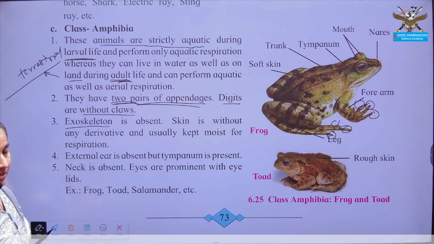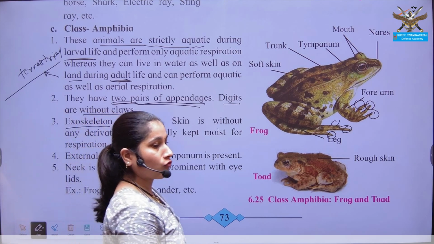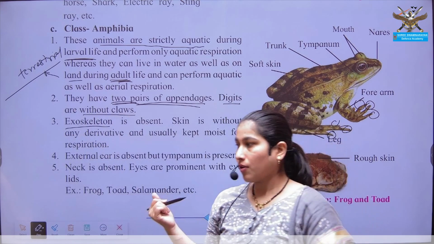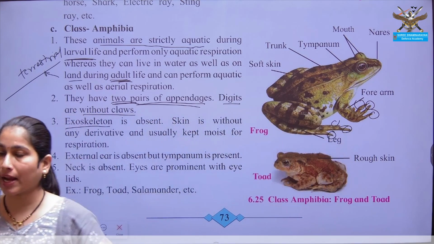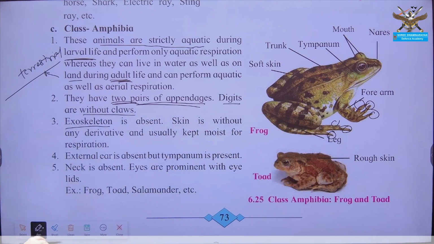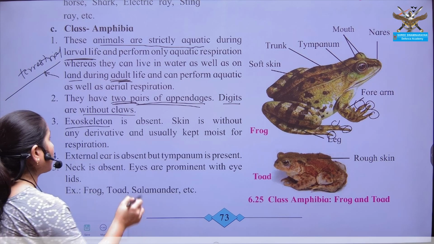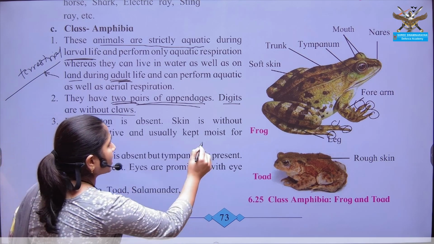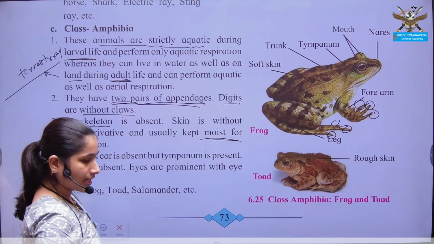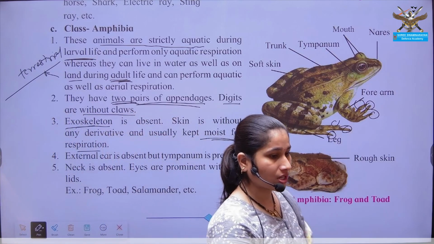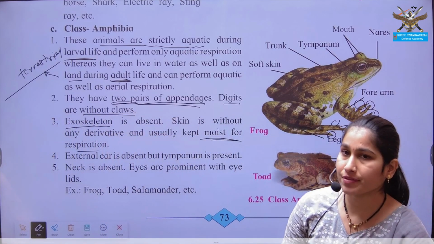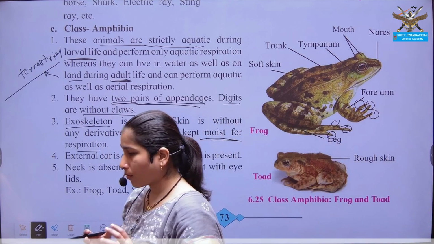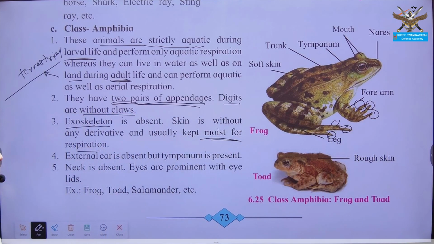Exoskeleton is absent because they have to live in water as well as on land. The adults also have to go into the aquatic habitat for the purpose of laying eggs. That's why the external surface should not possess any kind of hard structure, so exoskeleton is absent. Skin is mostly moist because respiration is also seen with the help of skin. Skin also plays an important role in exchange of gases.